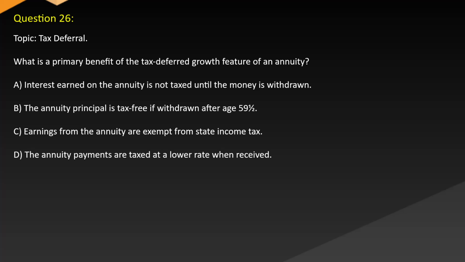Question 26. Topic: Tax deferral. What is a primary benefit of the tax-deferred growth feature of an annuity? A. Interest earned on the annuity is not taxed until the money is withdrawn. B. The annuity principal is tax-free if withdrawn after age 59½. C. Earnings from the annuity are exempt from state income tax. D. The annuity payments are taxed at a low rate when received.